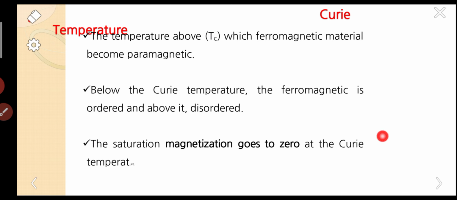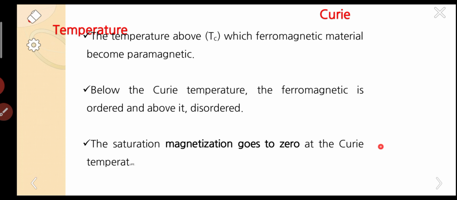These are the three points regarding Curie temperature. First, above Tc the material becomes paramagnetic. Second, below the Curie temperature it is in an ordered state, and above Tc it is disordered. Ordered means parallel, disordered means random.